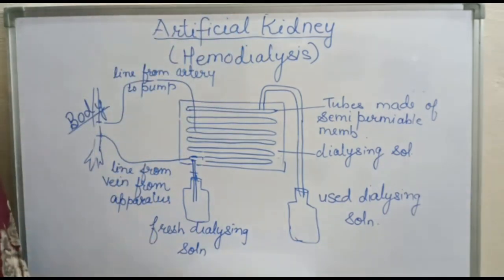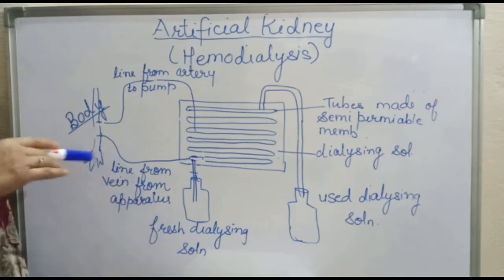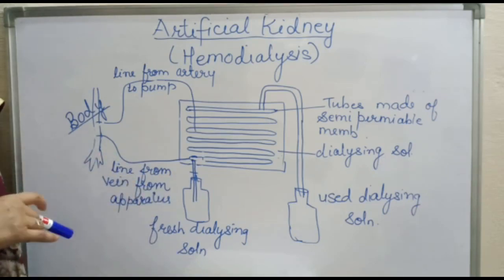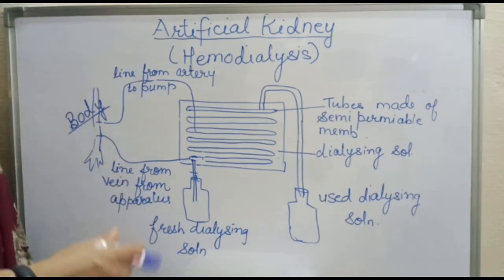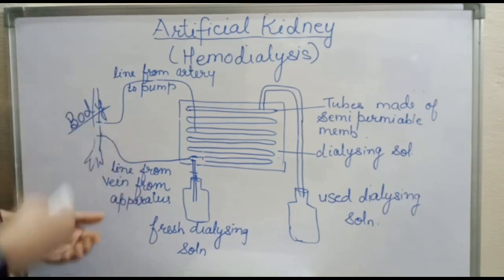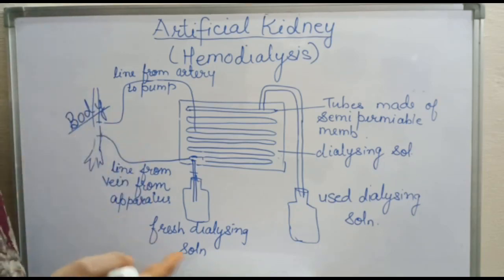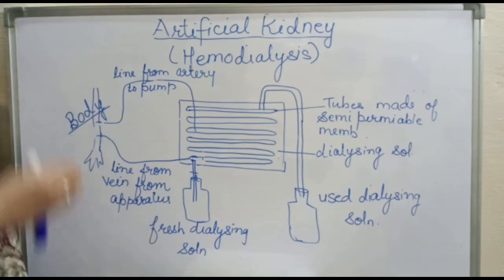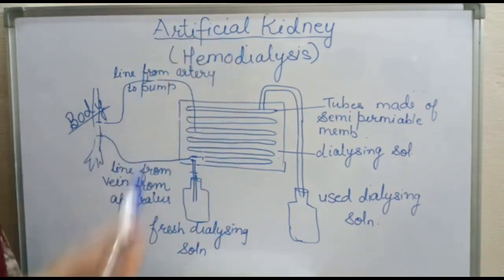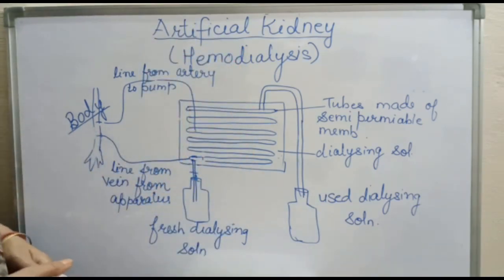Sometimes due to injury, infection or restricted flow of blood to the kidney, the activity of the kidney is reduced. Due to this, kidney failure may take place. Waste products start accumulating in the blood, which can even lead to the death of a person. In such a case, an artificial kidney is used to remove this waste, right?